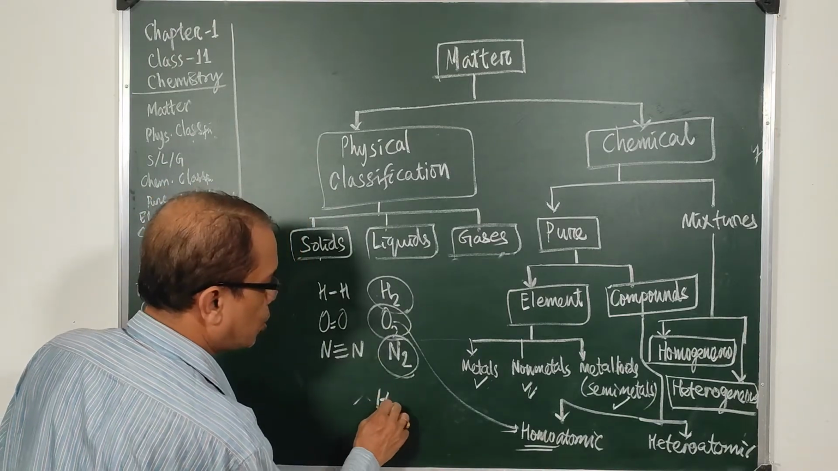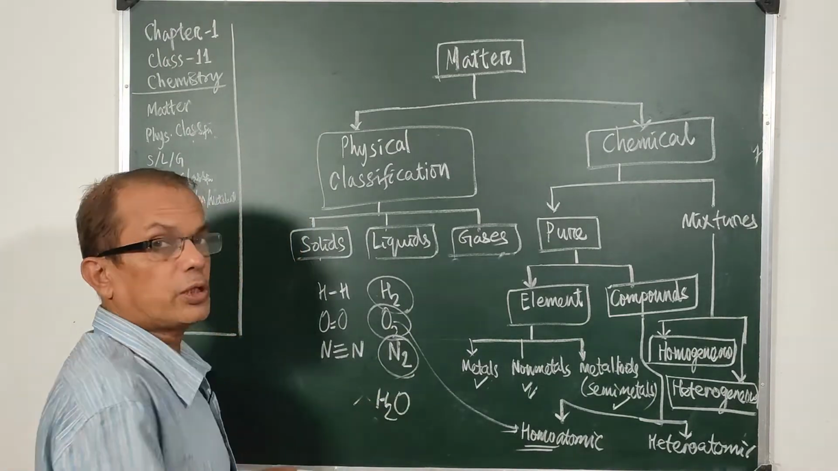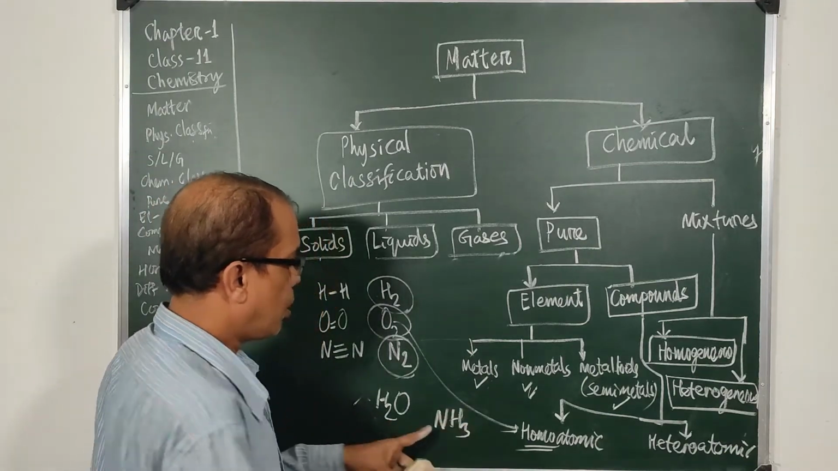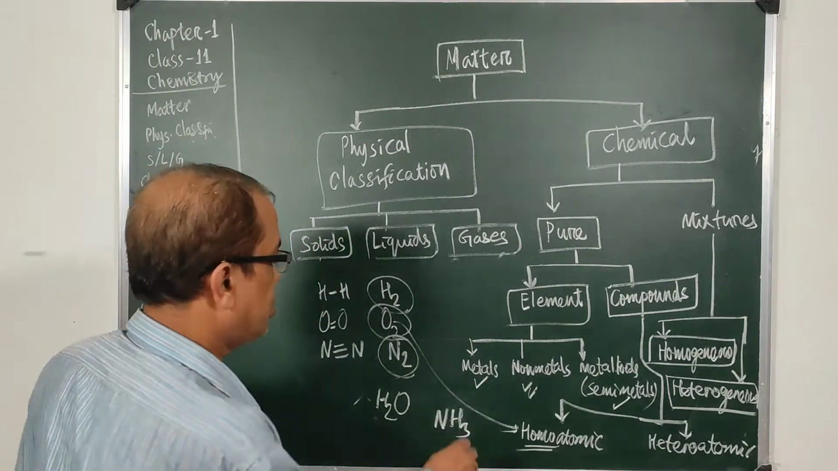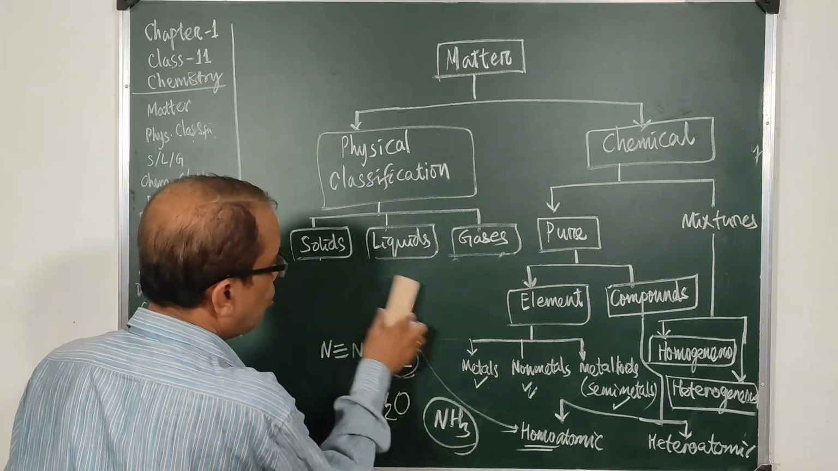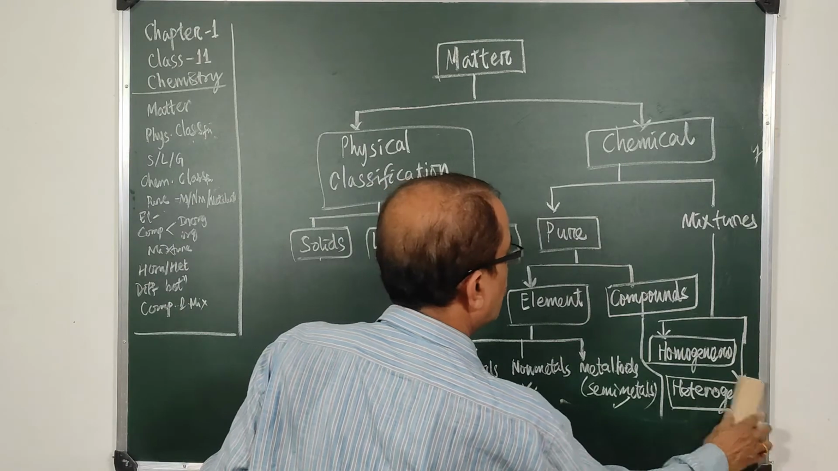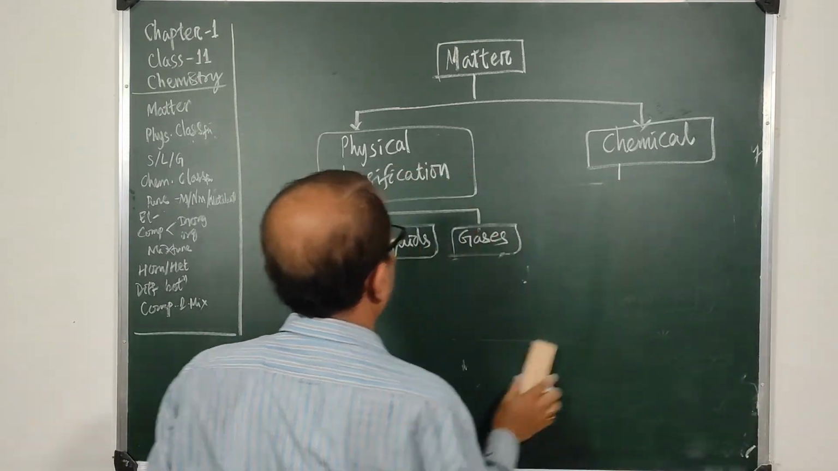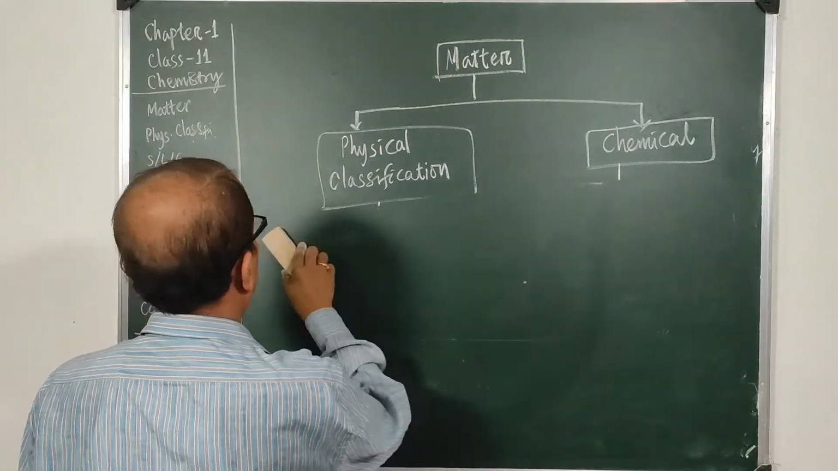But what about H2O, water? There are 2 hydrogens and 1 oxygen. What about ammonia, NH3? 1 nitrogen and 3 hydrogens. So these are called heteroatomic because they have different atoms in them. With this, we conclude the chemical classification and the physical classification.